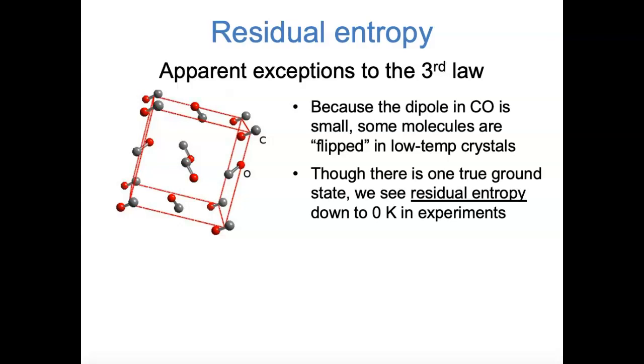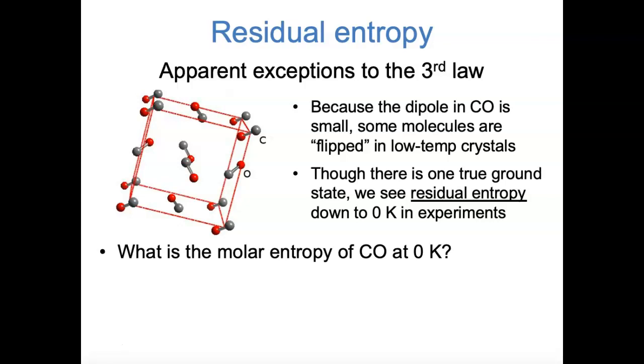What that means is that even though there is one true energetic ground state, one structure that has the lowest energy, we see what's called residual entropy down near absolute zero in experiments, meaning the CO molecules within the crystal have essentially a random orientation, and therefore the crystal has entropy.